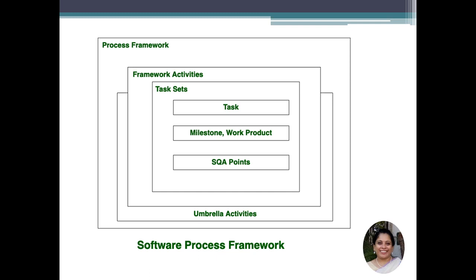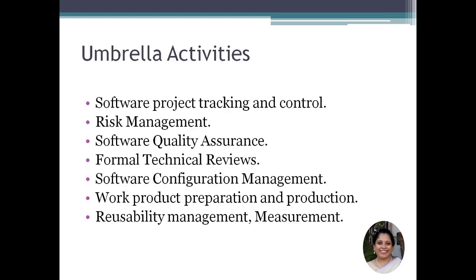So let's start with the umbrella activities. First is software project tracking and control. Then risk management, then maintaining quality, that is software quality assurance. Then technical reviews, that is formal technical reviews, then software configuration management, work product preparation and production, and reusability management and its measurement. So let's see all the umbrella activities in detail.